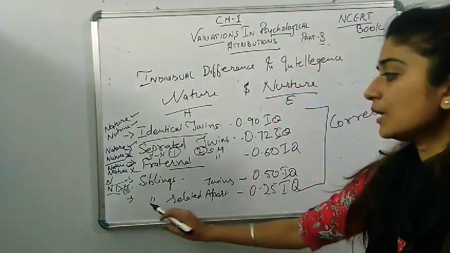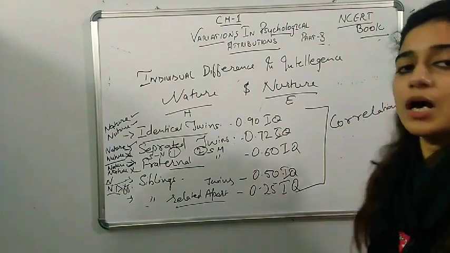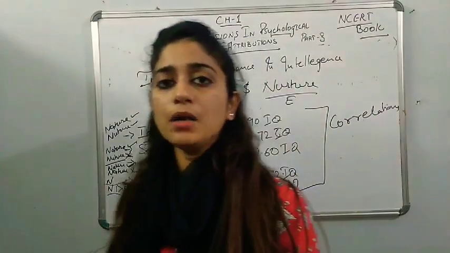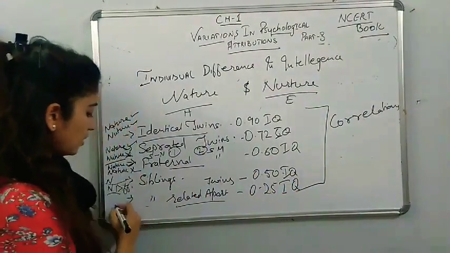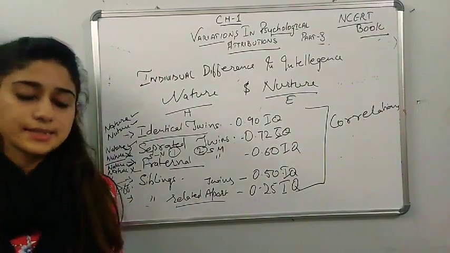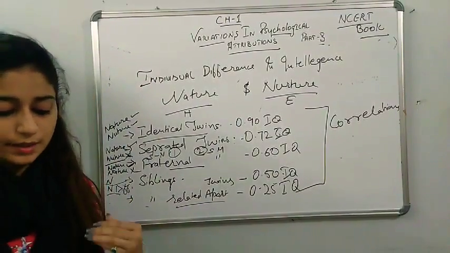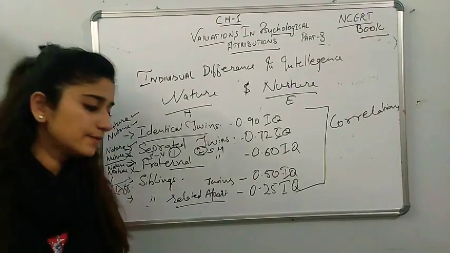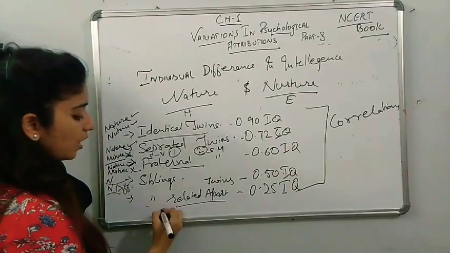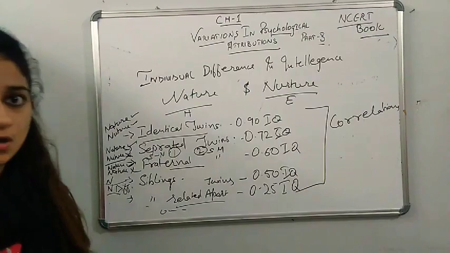Now the siblings who are related apart. They do not have the same level. They have different nature as well as nurture, like uncles, aunts, chacha or taya ji.